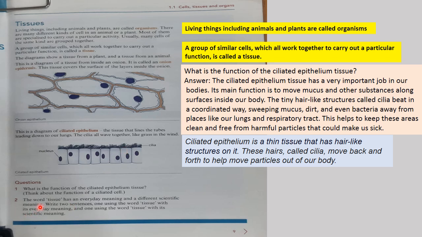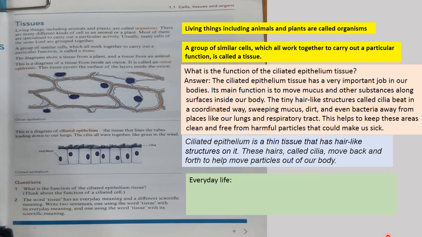Now the word tissue has an everyday meaning and a different scientific meaning. Write 2 sentences, one using the word tissue with its everyday meaning and one using the word tissue with its scientific meaning. As you know, tissue is a very common word. We use it in everyday life also, and there is a scientific meaning of tissue also. So let's have 2 sentences. Just imagine the 2 sentences that we can make.